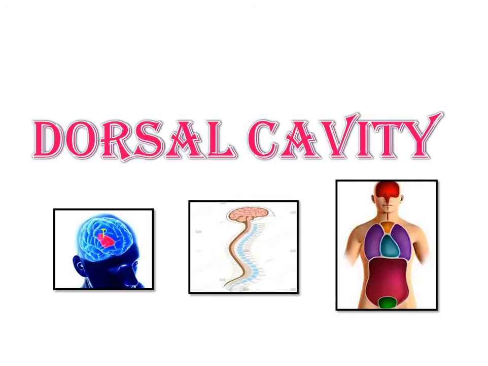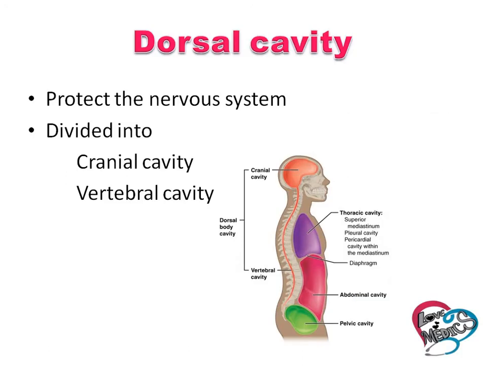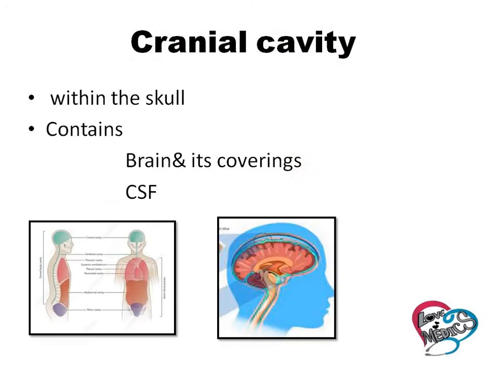Dorsal cavity. Dorsal means superior and back, so this cavity is located on the superior and back side. The function of the dorsal cavity is to protect the nervous system, and it is divided into cranial cavity and vertebral cavity. The cranial cavity is located within the skull. This is the skull and this is the cranial cavity. The brain, CSF fluid and the brain's coverings are all present in the cranial cavity.